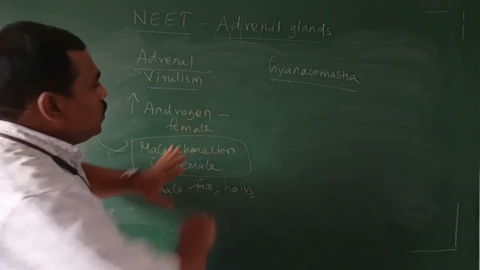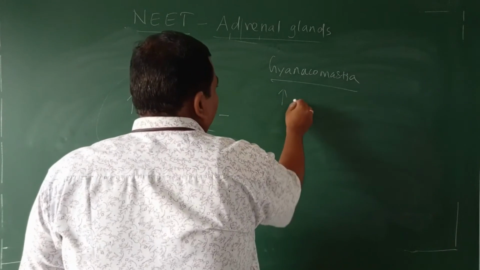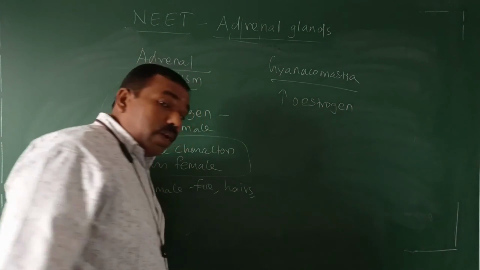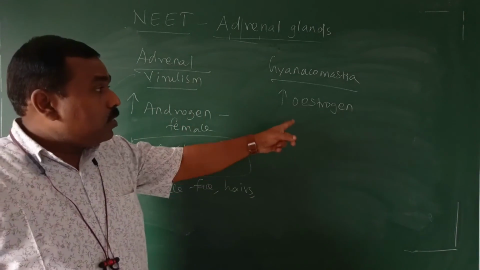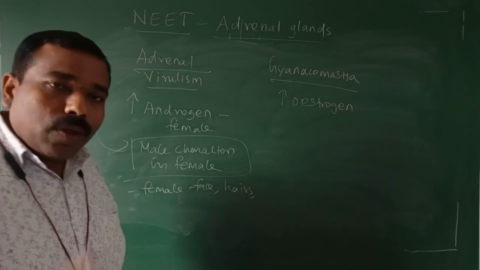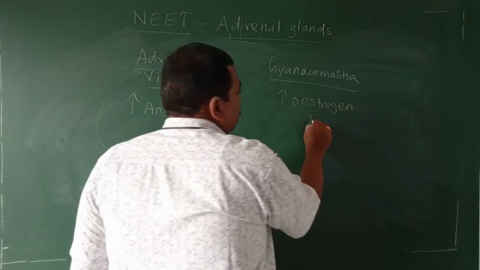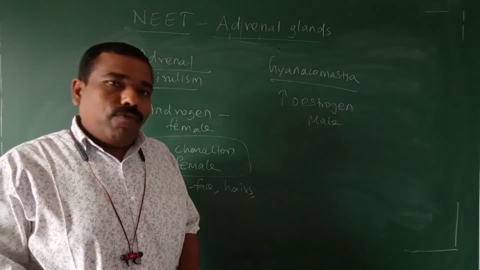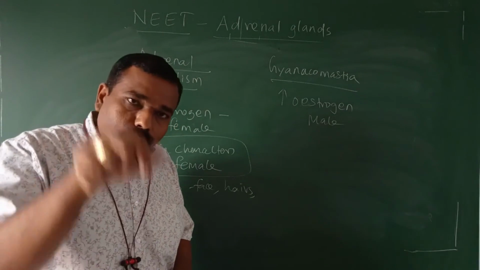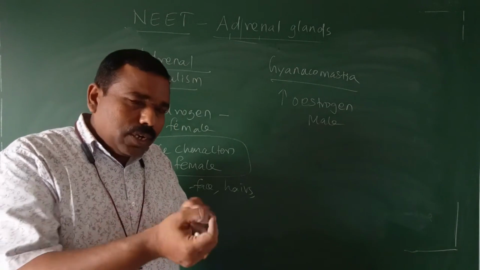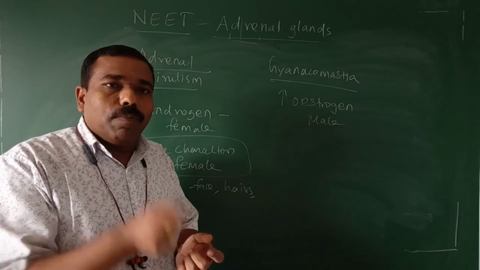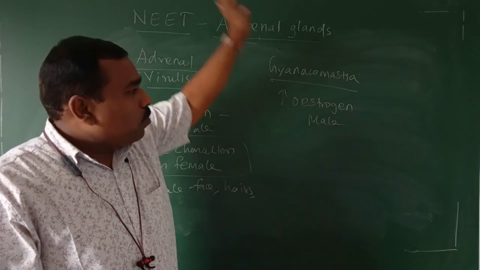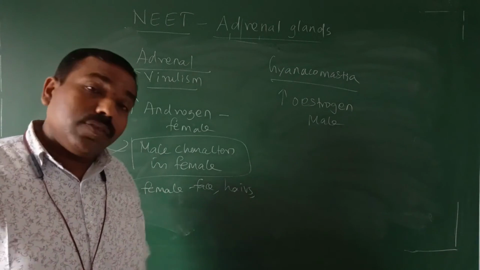What is gynecomastia? Just the opposite. Excess amount of adrenal estrogen. The adrenal gland secretes more estrogen, to whom? To male. Usually estrogen is a female sex hormone, secreted mainly in female. It is secreted in trace amounts in male by the adrenal gland, but here there is excess estrogen in the case of male.